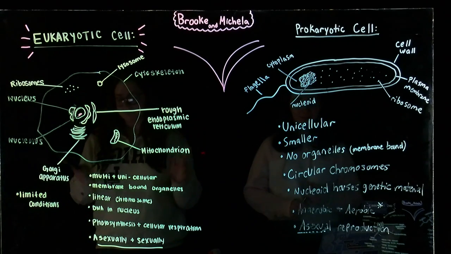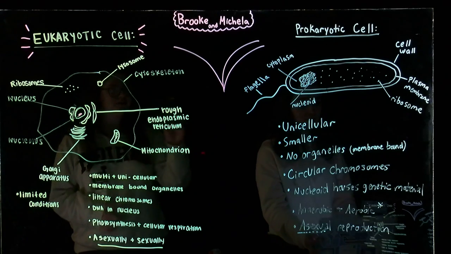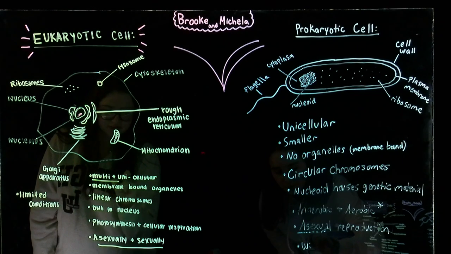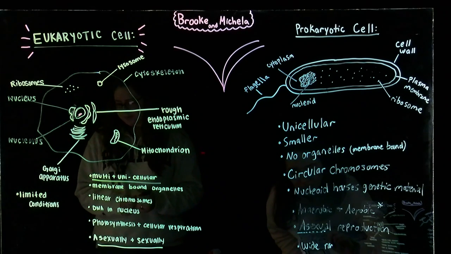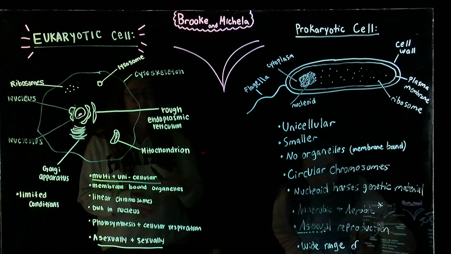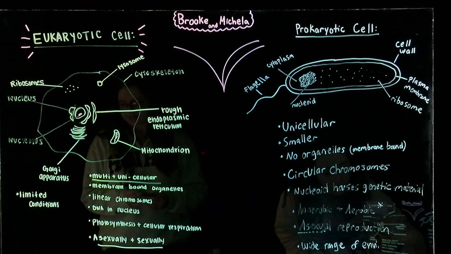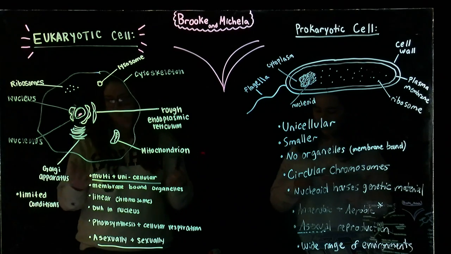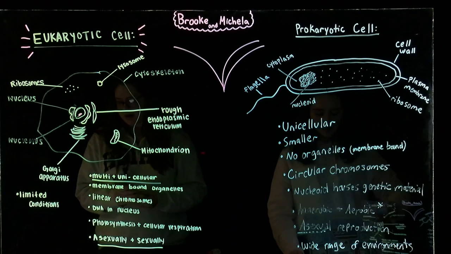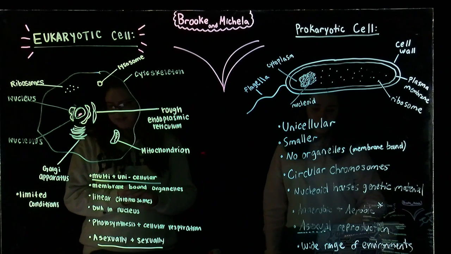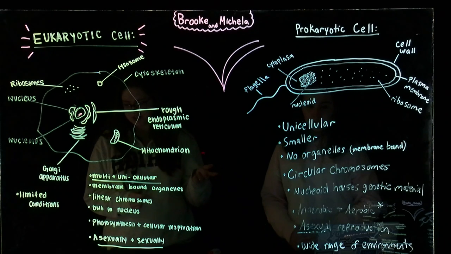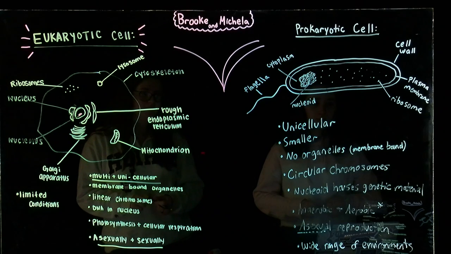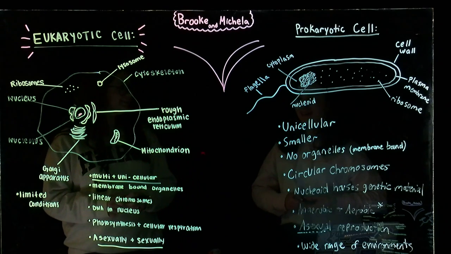So toward the tendency towards multicellularity, prokaryotes are always unicellular, whereas eukaryotes are multi and unicellular. Most prokaryotes live as single-celled organisms, but they can join together to form chains, whereas eukaryotes are multicellular and they obviously are compact together. And the prokaryotes reproduce asexually through binary fission, whereas eukaryotes reproduce sexually and asexually through mitosis and meiosis.